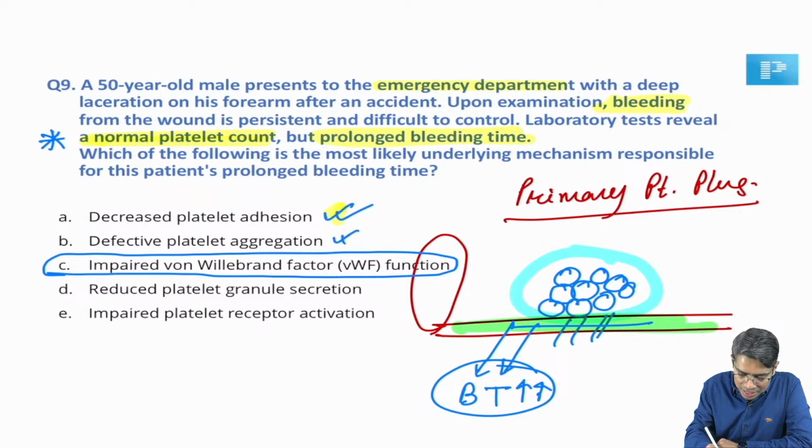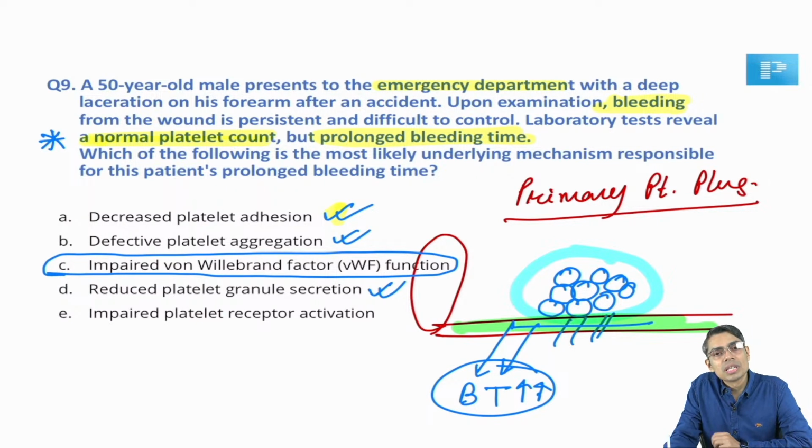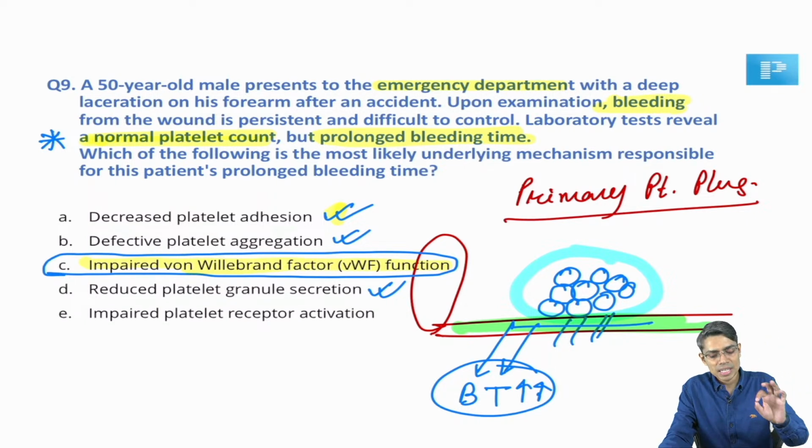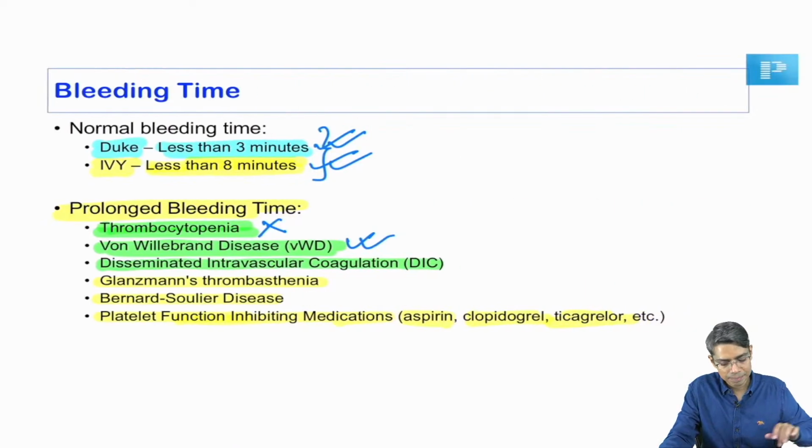Defective platelet aggregation can also increase the bleeding time, right? Reduced platelet granule secretion can also increase the bleeding time, okay? All of these can be causes of increased bleeding time, but I have to choose the one most common cause in this question, and according to this question, impaired von Willebrand factor function is my answer, right? So this is the answer of question number 9, okay?